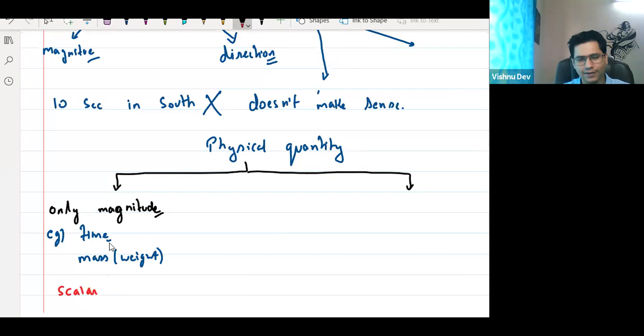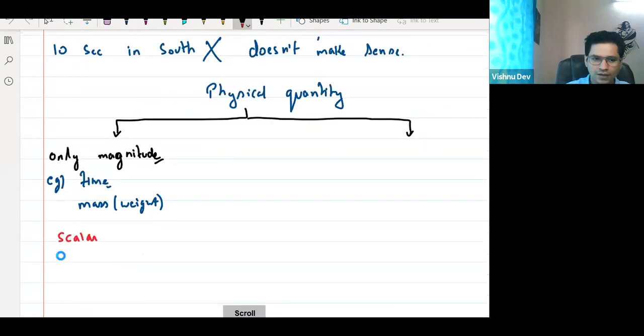So scalar quantities are the physical quantities, see, everything is an example of a physical quantity, which has only magnitude, no direction. No direction, yes or no? हाँ या ना? Tell me, yes or no?